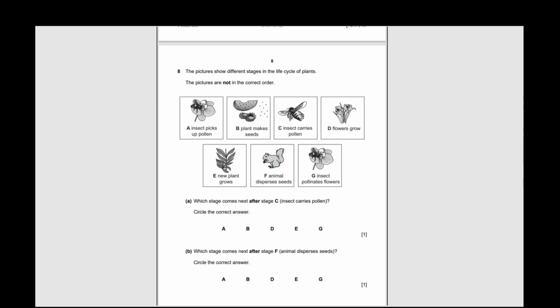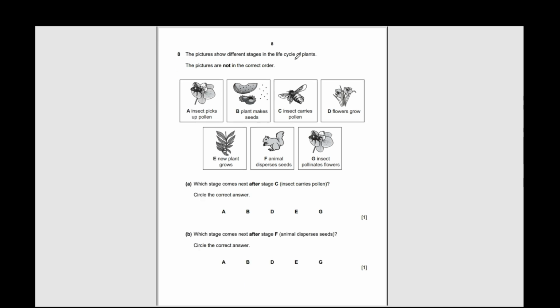Question number 8. The picture shows the different stages in the life cycle of plants. The pictures are not in correct order. Which stage comes after stage C? Insect carries pollen. Yeah, this one they're talking about the pollination process. Circle the correct answer.